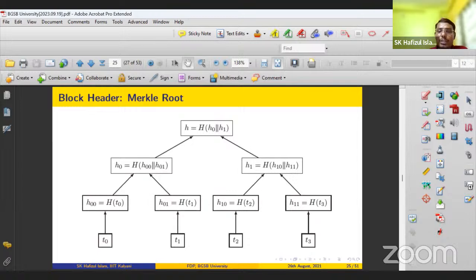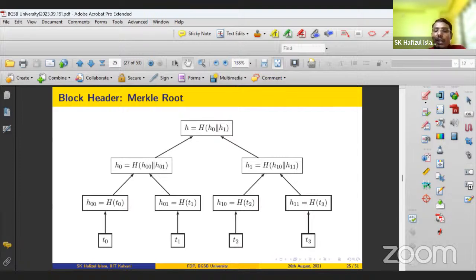In this case, this forms a binary tree. So how many values are needed to verify a single file? Here you see this value is needed, 1, and this value, 2. So that is equal to the height of the tree, right? If there are n leaf nodes, then log base 2 of n values. In this case, your leaf nodes, that means the number of files, is 4. So only 2 values, that is log base 2 of 4. Only 2 values are needed with the digest so that you can verify, right?